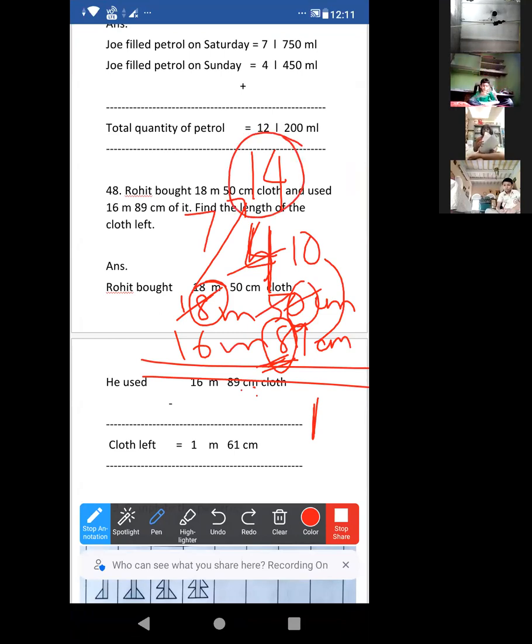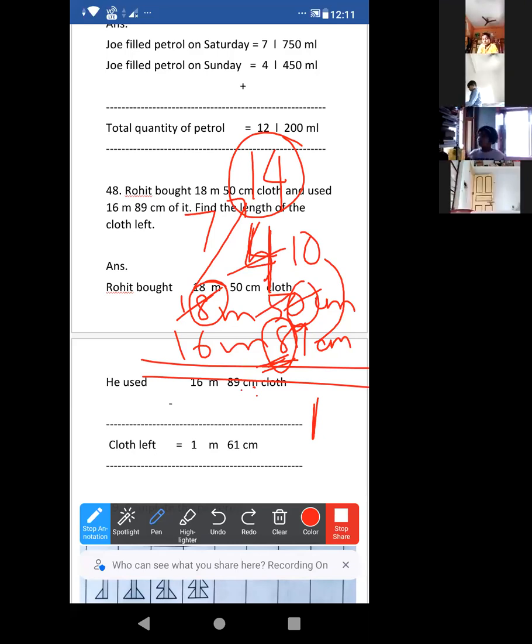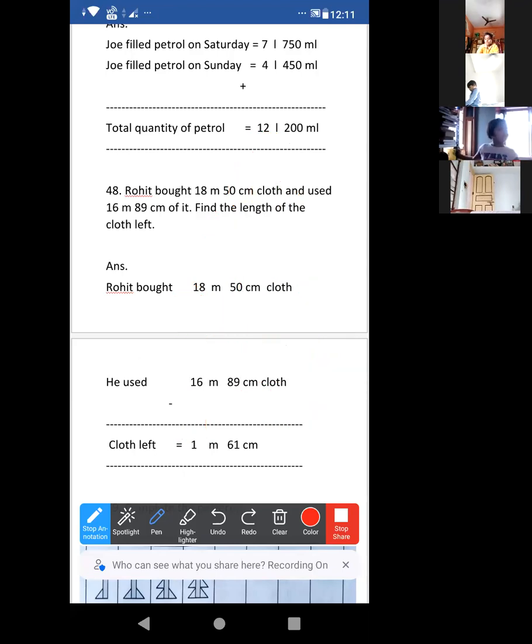After 8 we have to count till 14: 9, 10, 11, 12, 13, 14. It will be 6. Now after 6 we count till 7, it is 1. As 1 minus 1, this one will be 0. The subtraction is clear to all of you.